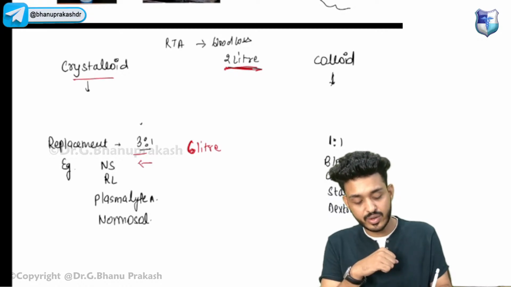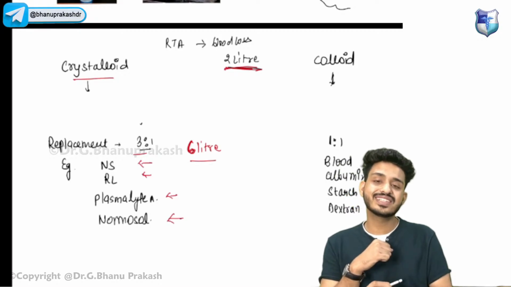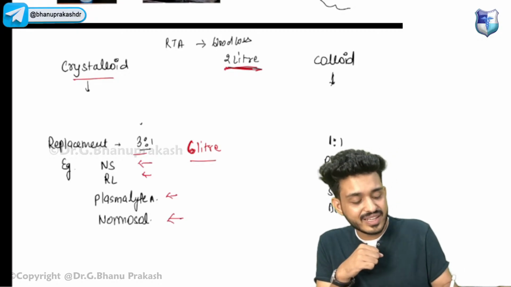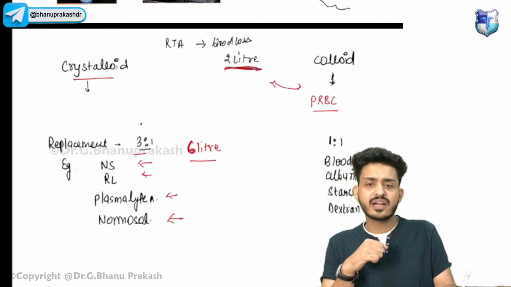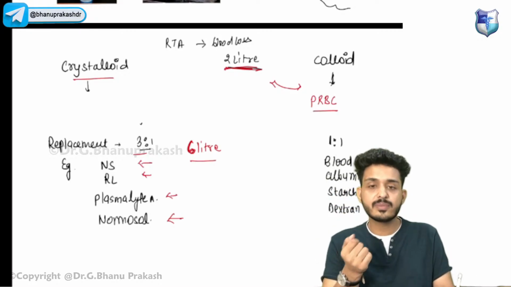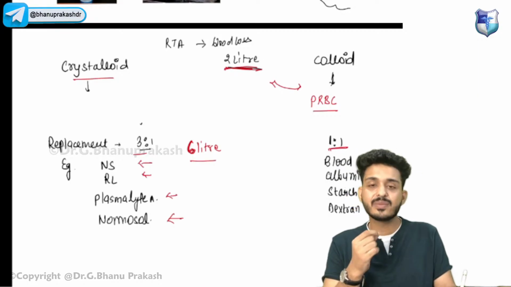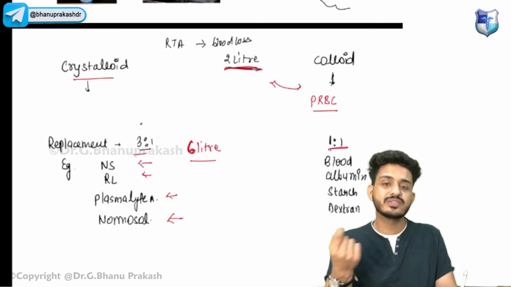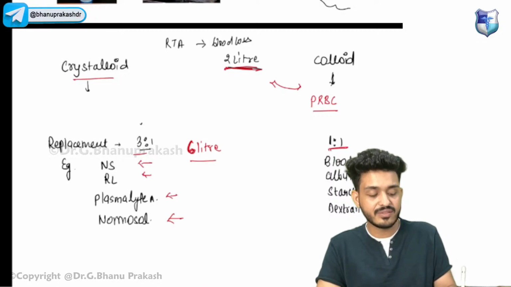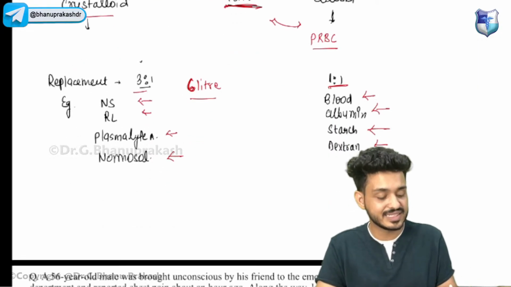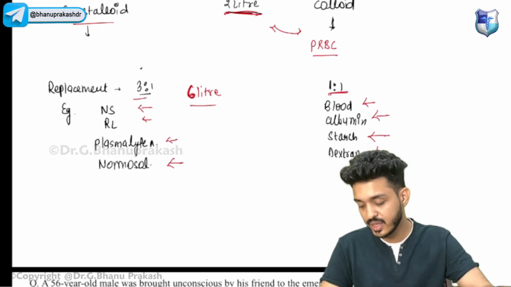Crystalloids are like your NS, your RL, your Plasmalyte, your Normosol. We need to give that 6 liter. But when we are giving colloid, for example PRBC, packed red blood cells, then we will be giving in the ratio of 1:1. That means if 1 liter of blood is lost, we can give 1 liter of colloid. So what are the colloids? We are having blood, albumin, starch, and dextran. These are the examples that you should be remembering.